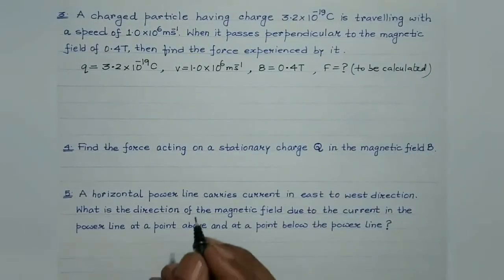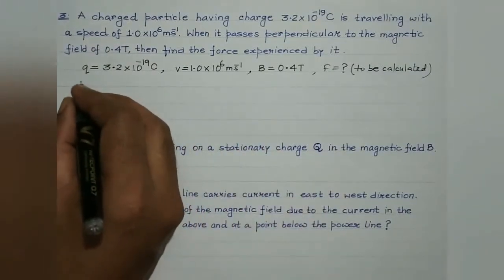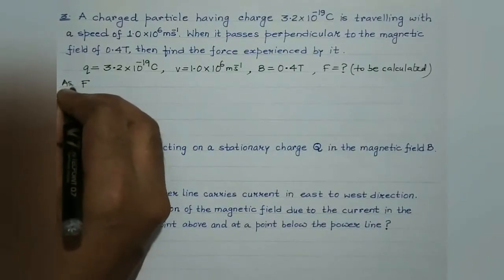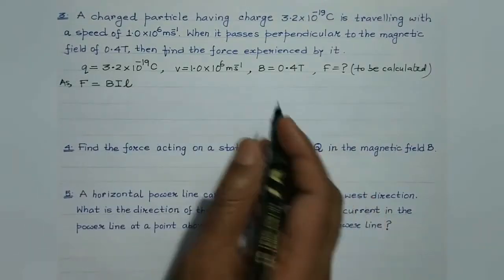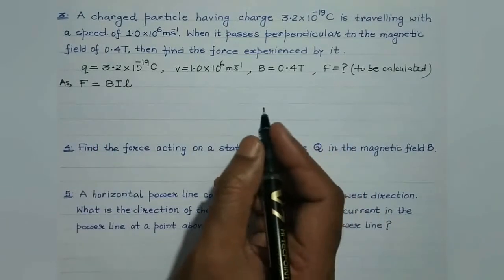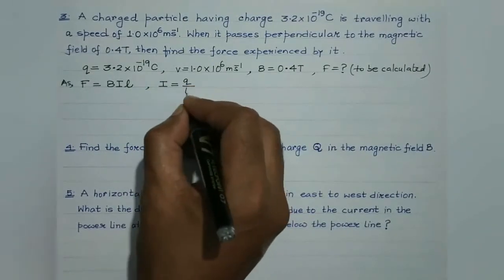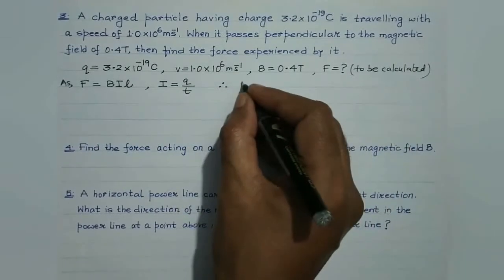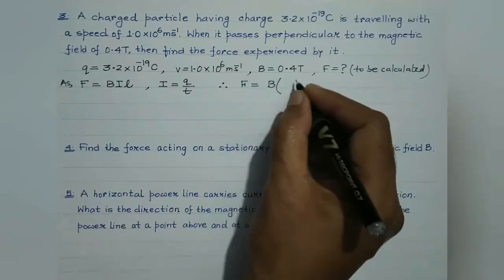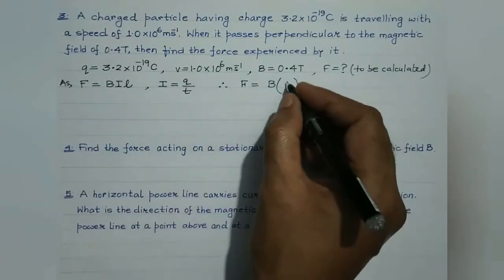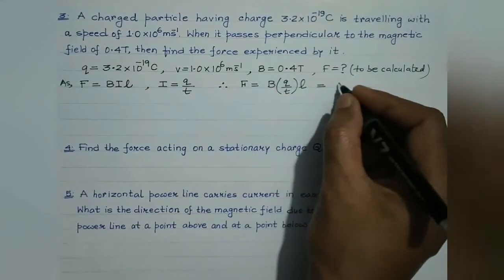Students, in terms of current, we are aware whenever a current carrying conductor is placed under the influence of perpendicular magnetic field, then the force is given by this. We have already proved and we are aware of it. It's given by BIL. Now here, current is not given, neither the length is given. So we are aware that current is rate of flow of charge, that is Q by T. Therefore, students, the magnetic force experienced can be given by B in place of current, it's the rate of flow of charge, Q by T into L. It can further be rearranged in this manner.